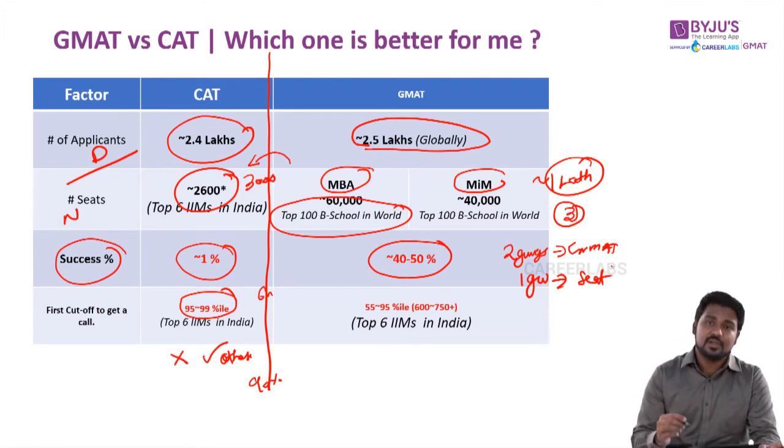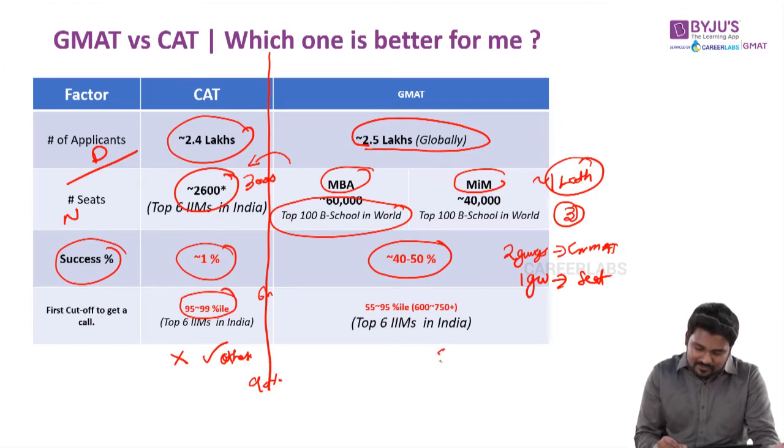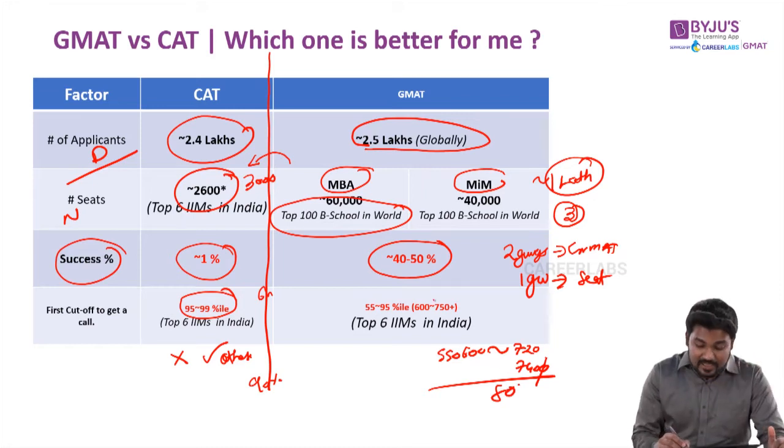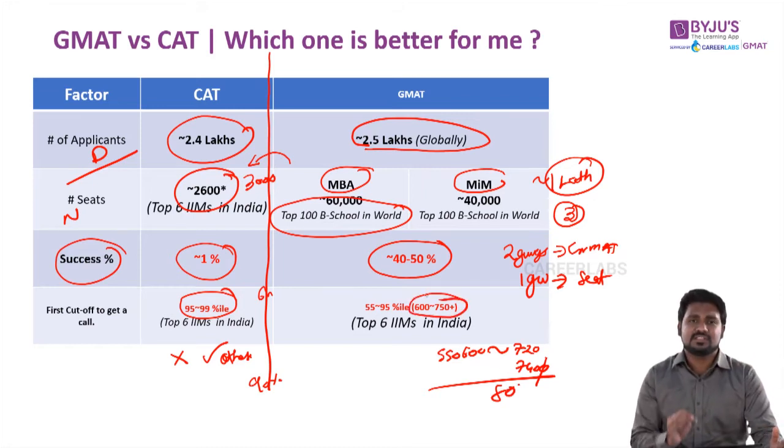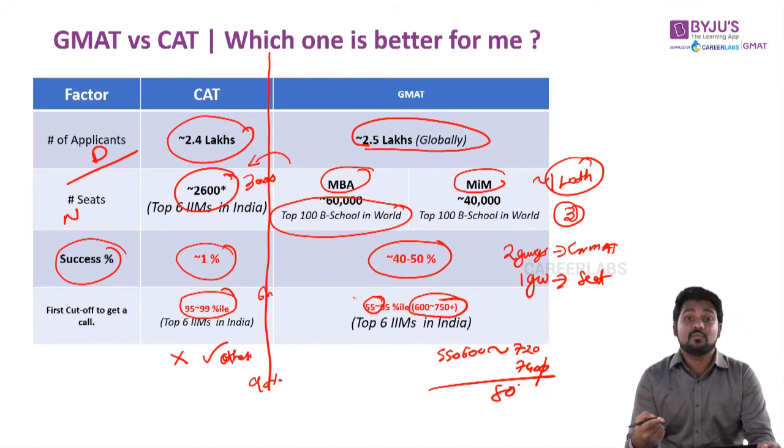For example, your GMAT score, I think you know, it ranges from a bare minimum score of, let's say, 550 or even 600 to almost 720, 740, or even out of 800 you get. Now the interesting part is that even a 600 score, which is basically a 55th percentile score, can get a call from an MBA school.